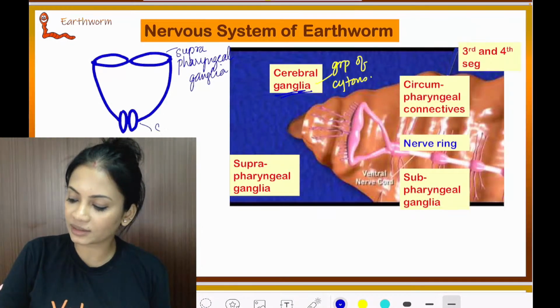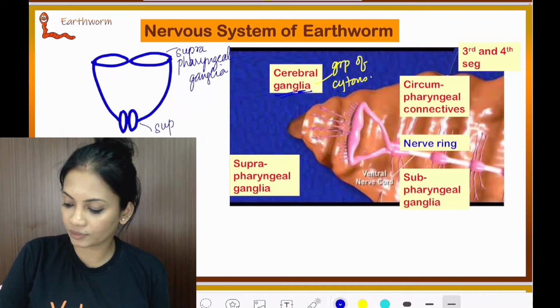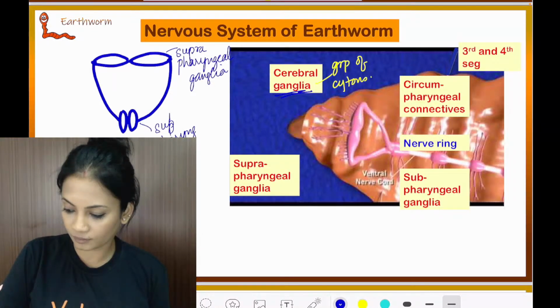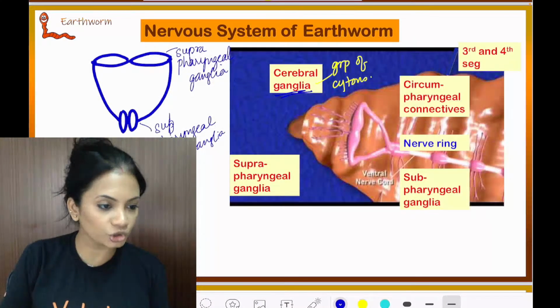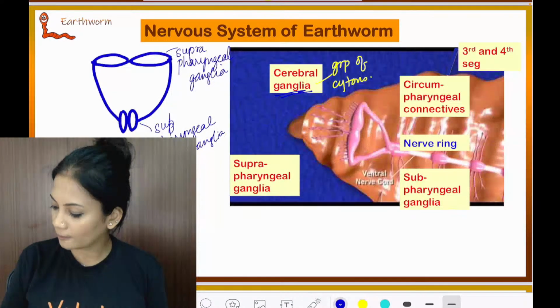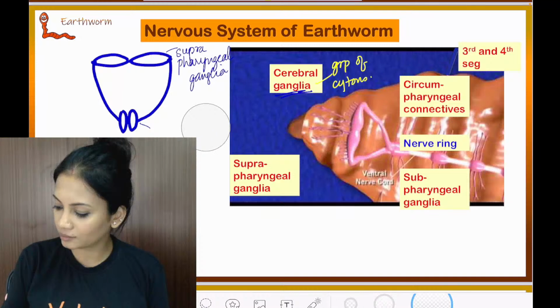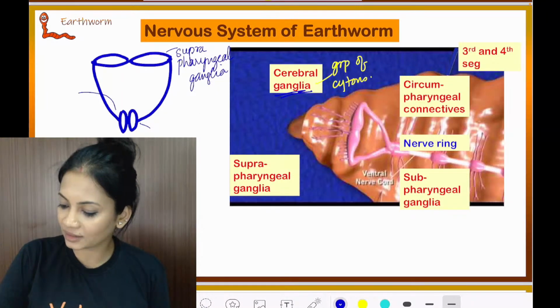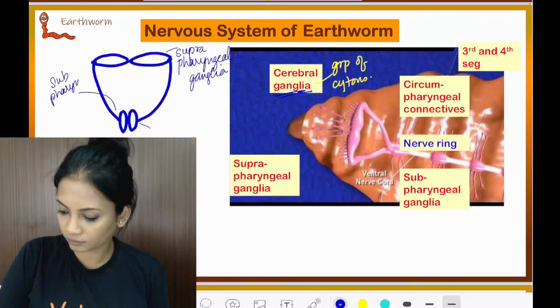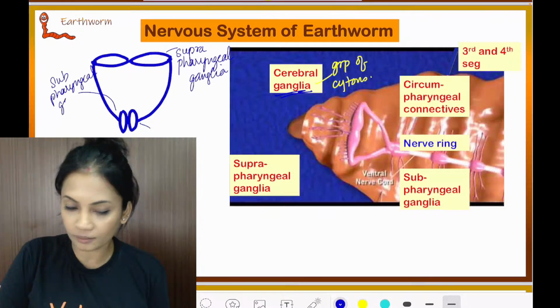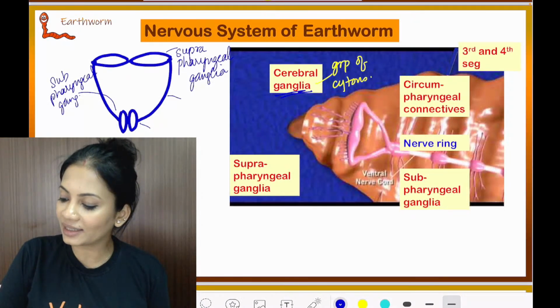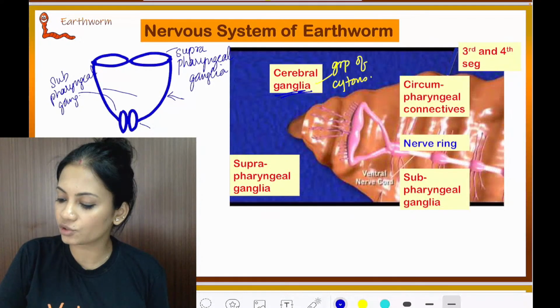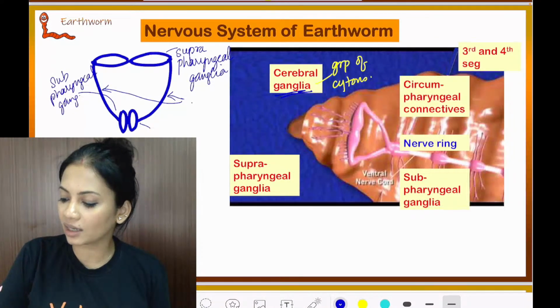This will be the subpharyngeal ganglia. I'm not sure if you can see that. You can't see that, right? That is the, sorry kids, that is the subpharyngeal ganglia. Okay, and what you're seeing here, 1 and 2, those are the connectives.